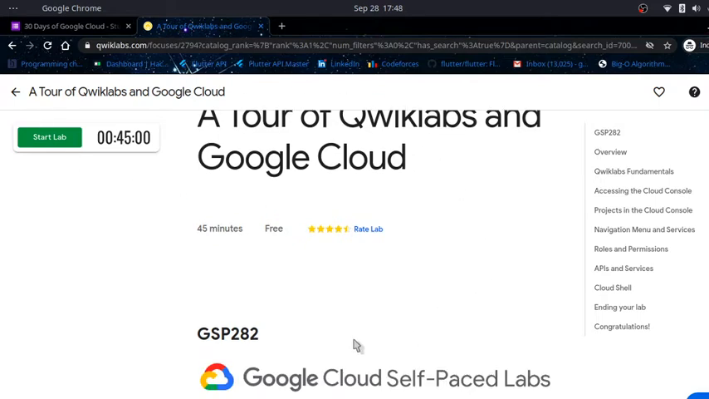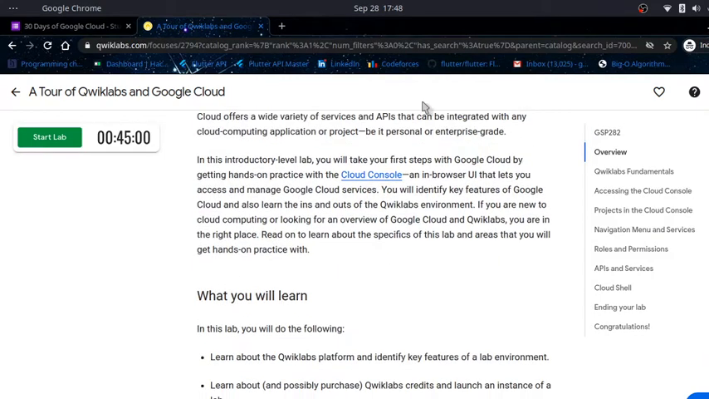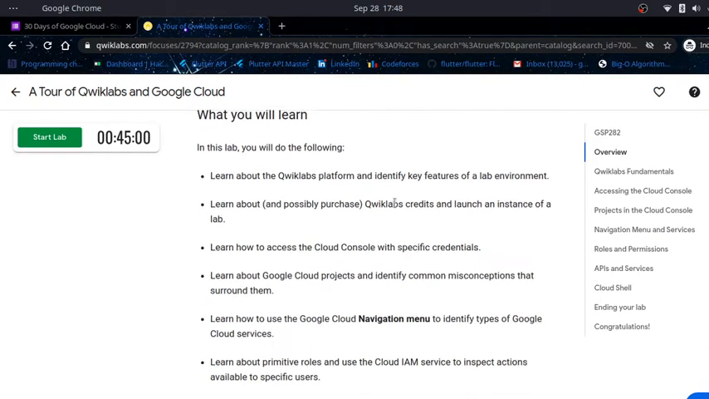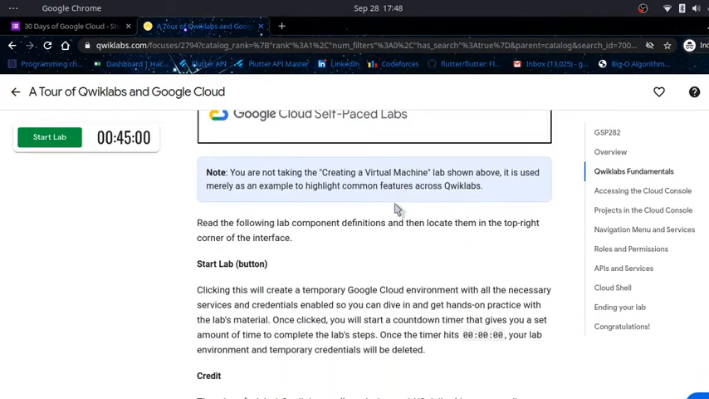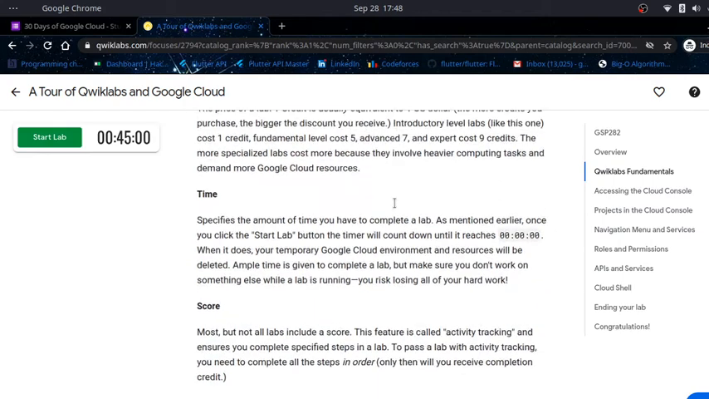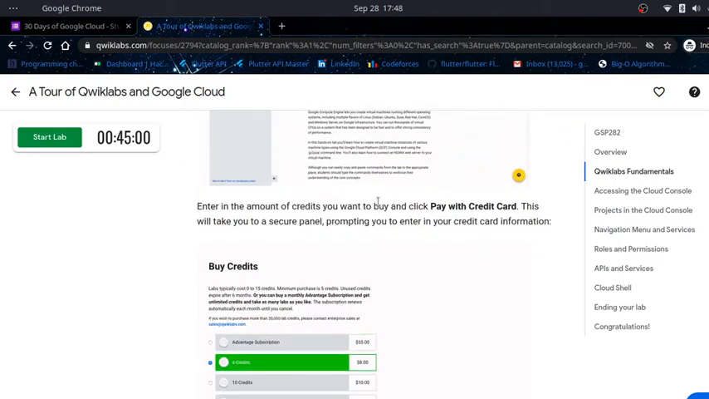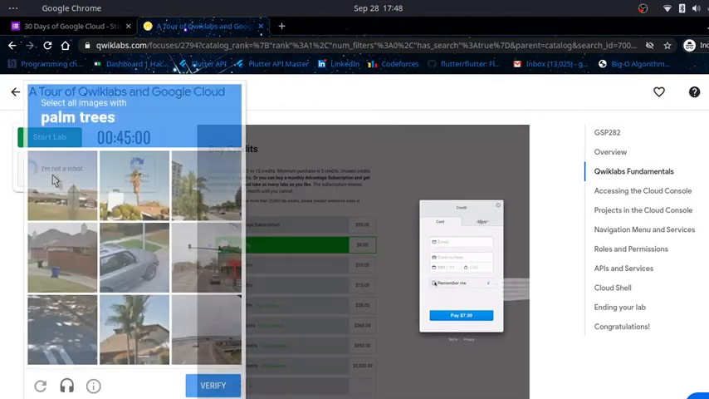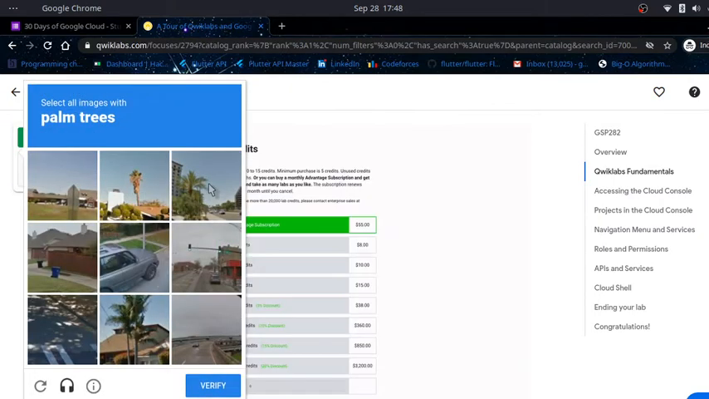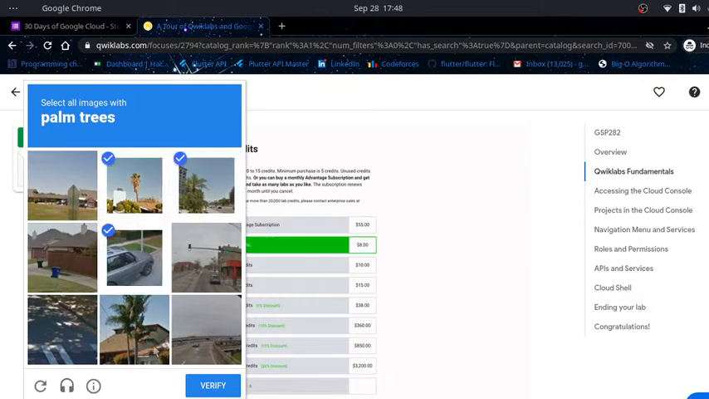So this is the basic tour of Qwiklabs in Google Cloud. This is the first lab and it is a free lab. You get an overview of what Qwiklabs is, what GCP is, and how to use this interface. You have to complete this lab by first clicking on start lab. You get 45 minutes. Click I'm not a robot and just confirm you are not a robot.